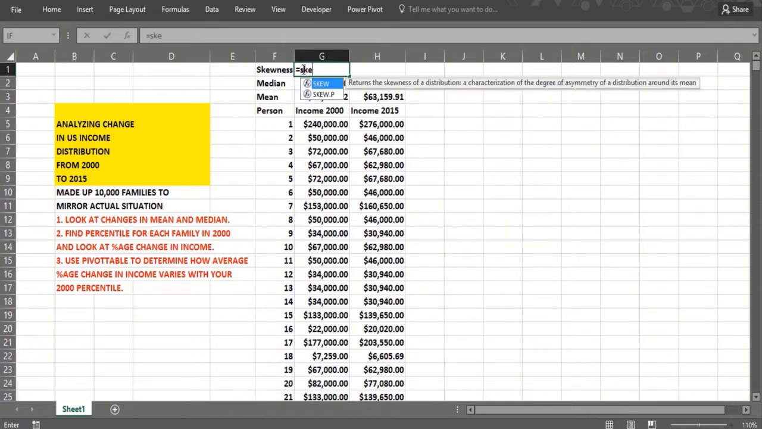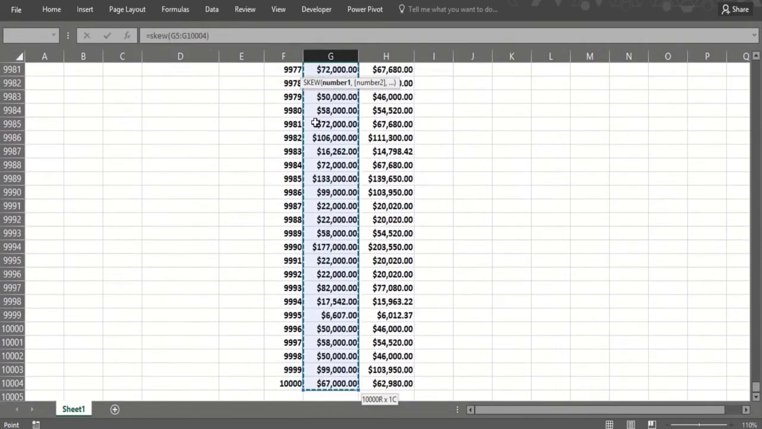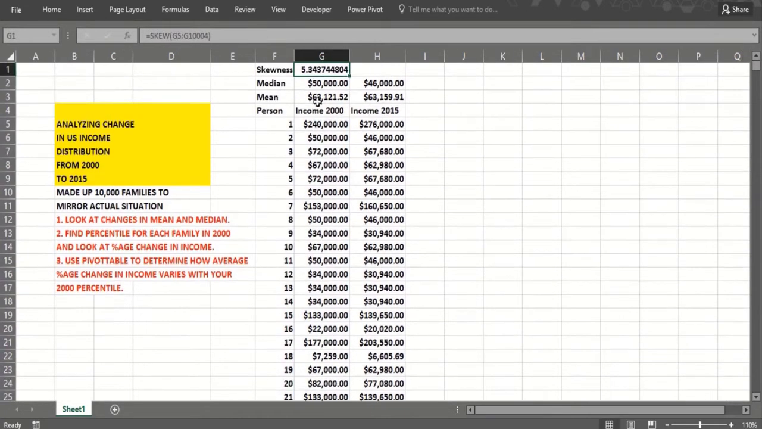Now, the skewness, do we have skewness in income? Probably. Look at that skewness. We said greater than +1 is positively skewed. And we see the skewness has increased from over 5.3 to 5.6. Okay, so now we can try and break this down and look at, based on where you ranked in income in 2000, what happened to your income in 2015. So we could look at the percentage change.